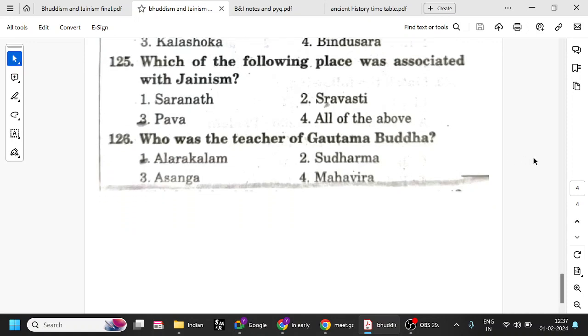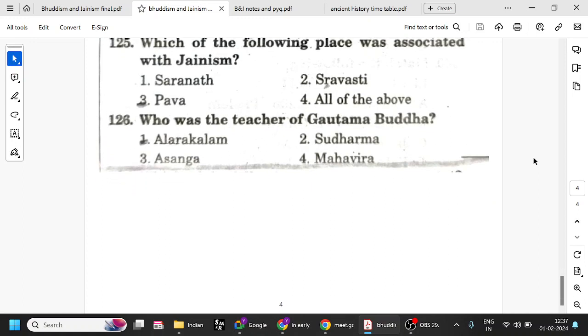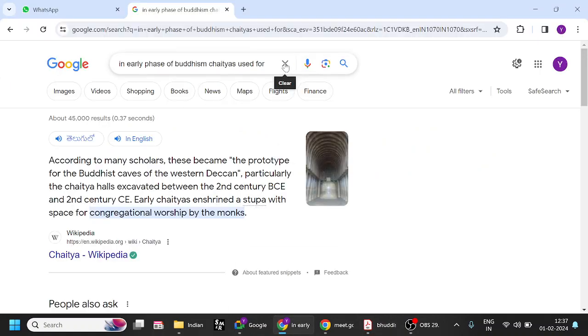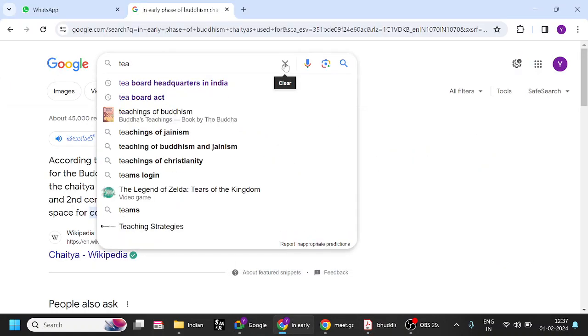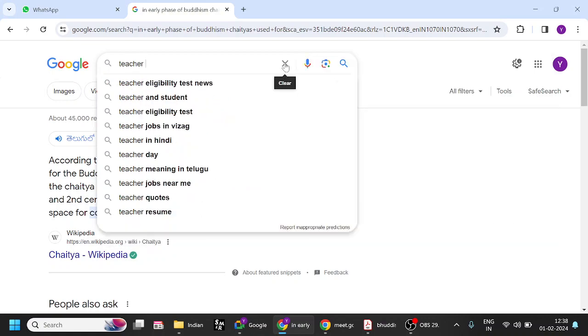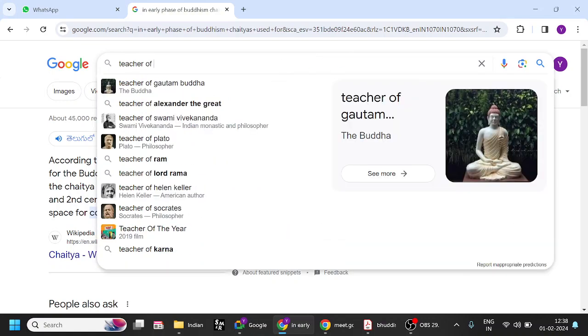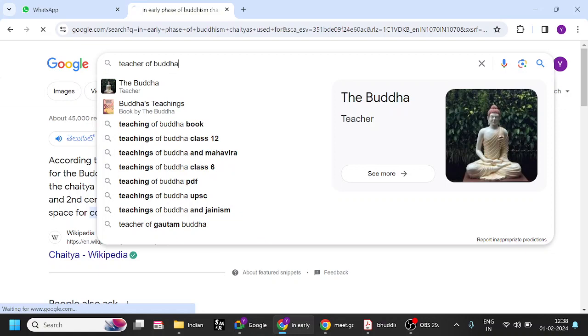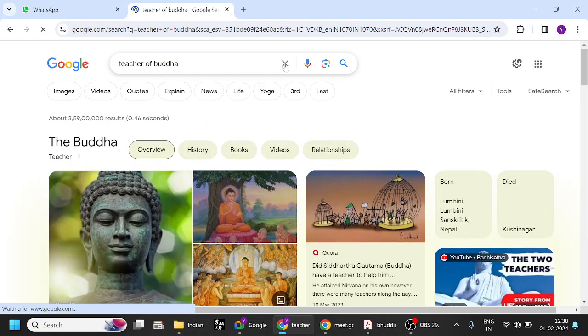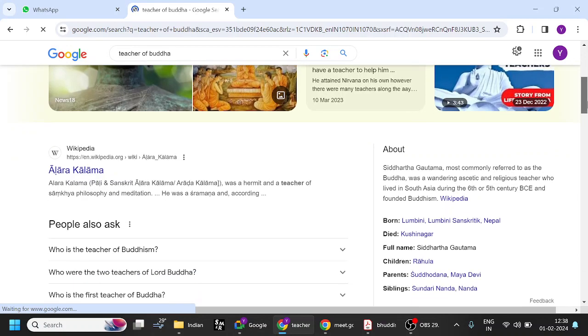Who was the teacher of Gautama Buddha? I think there is a spelling mistake, let us check. Initially Gautama Buddha went to many teachers. He was not satisfied, so he went and meditated for a number of days. This is also very important. Alara Kalama, remember this. He was the teacher of Buddha.